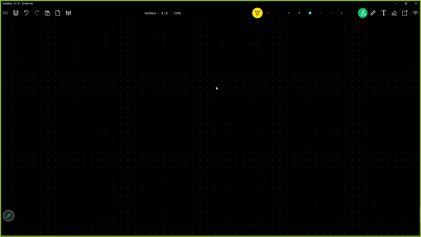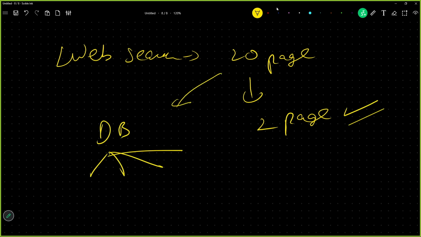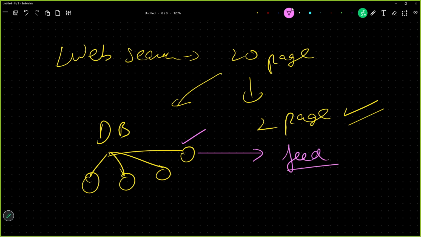Now, from one web search, let me write it. From one web search, you might get 20 pages. But from these 20 pages, only 2 pages will be necessary. So only utilize these two pages. Similarly, from databases, you might have fetched data from different databases. We have 4 Excel sheets. Now we might not need all the 4 Excel sheets. We only need this Excel sheet. So use this Excel sheet, right? So the solution which we are talking about is context engineering, that is how to properly manage and how to properly feed your AI with the right kind of information at the right time.